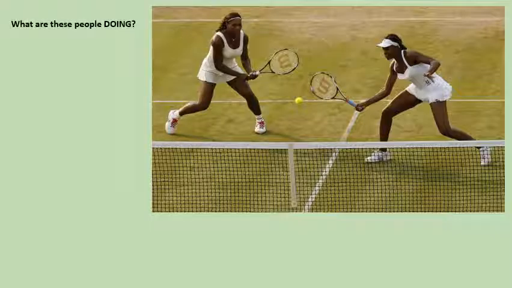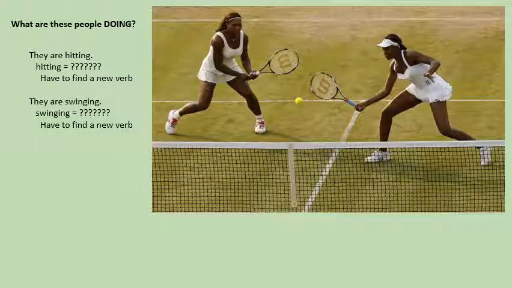Okay, so on this slide we see Serena and Venus playing some tennis. So we know what they're doing, but maybe we want to use a better verb than just playing. So they're hitting the ball, right? Well, you don't know that verb, so we can't do that. To hit the ball, of course, they got to swing the racket, but again, we don't know that verb. So we're going to have to settle for that boring old verb jouer, to play. Maybe boring, but it's something that we can do, and it is descriptive. So they are playing tennis. Elles jouent au tennis. All right, we used our ER verb to tell what's going on.